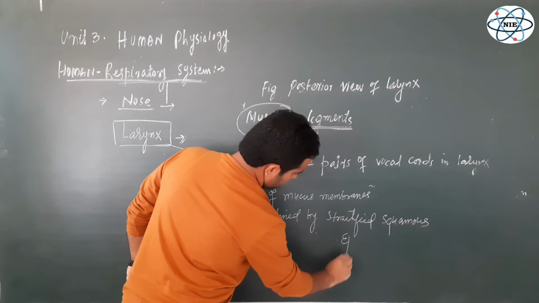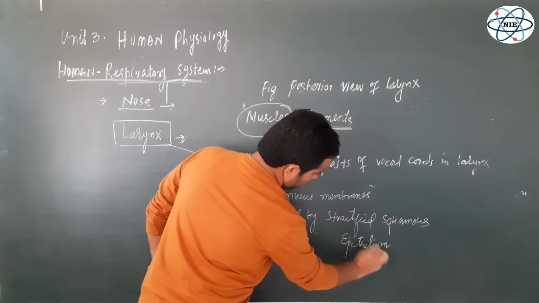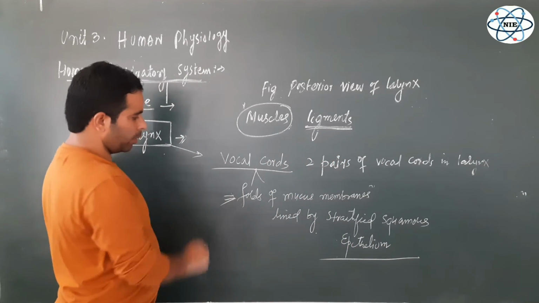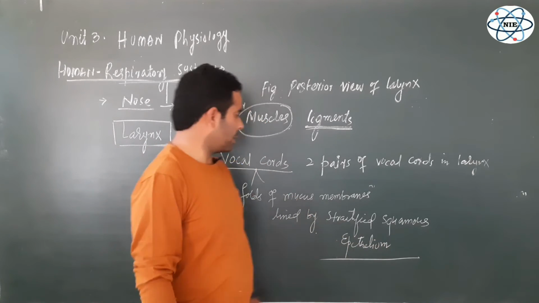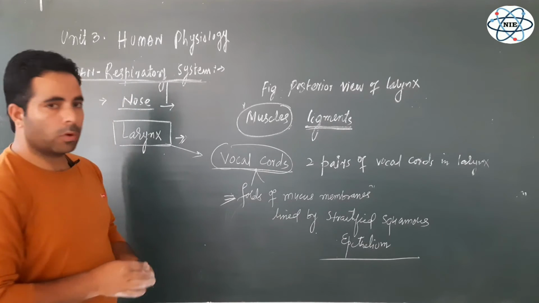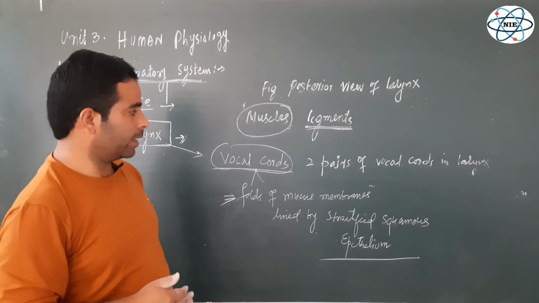This is a type of epithelium present in the vocal cords. So these folds of mucous membranes with stratified squamous epithelium constitute the vocal cords, and there are two pairs of vocal cords. One pair is the upper vocal cords, another is the lower vocal cords.